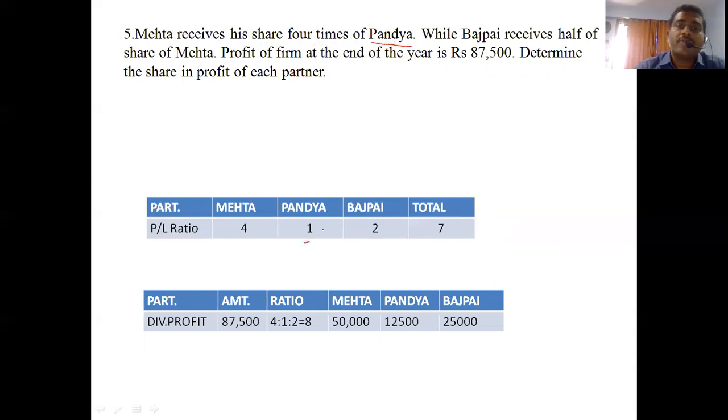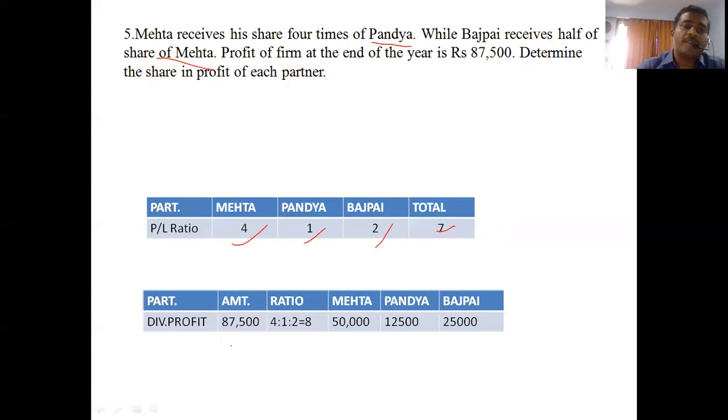So Pandya's share is 1 and Mehta is 4 times, while Vajpayee receives half the share of Mehta, that is 2. The total comes to 7. Profit is 87,500. Determine the share of profit. The same concept, again we have to repeat.